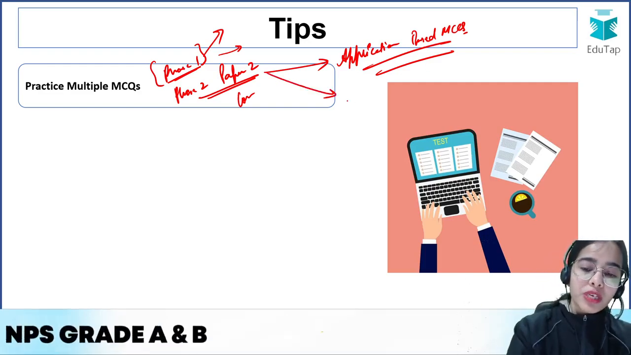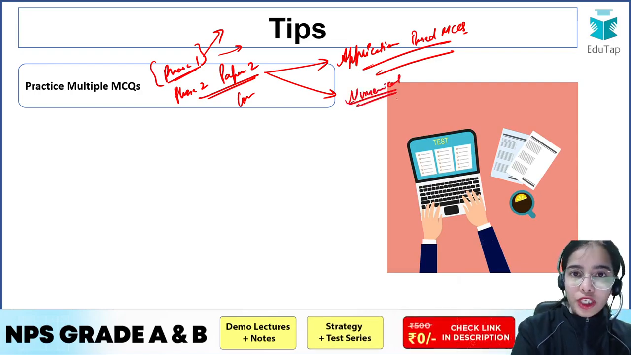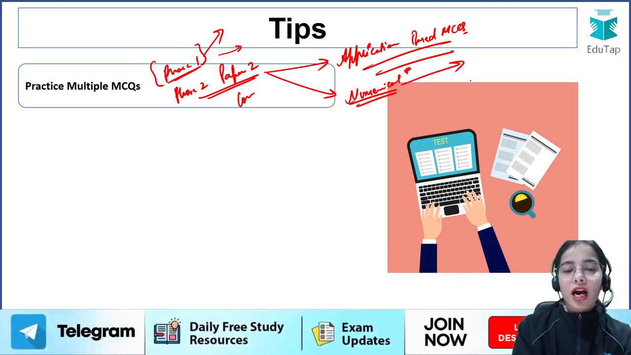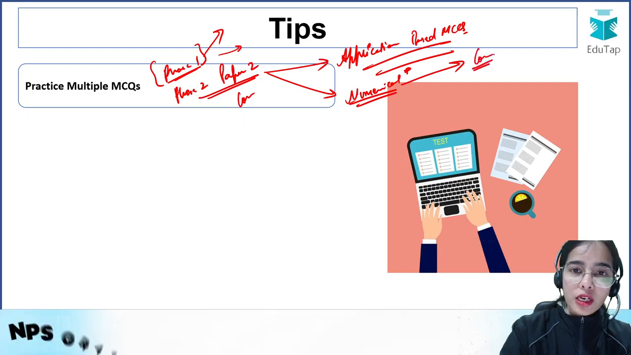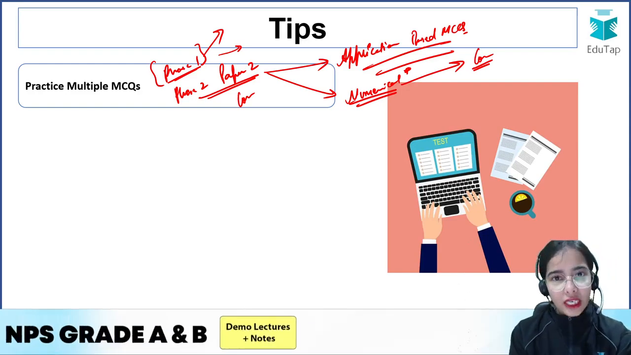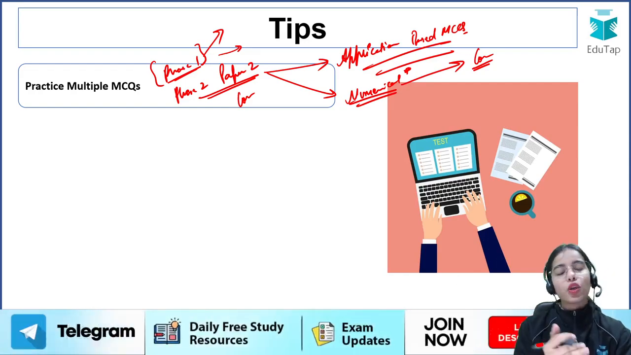Not only application based questions, but numericals can also come in the examination. So do practice the numericals, and mostly the numericals are based on your conceptual understanding. So do practice a lot of MCQs, which will help you understand what kind of questions can come in the examination, as well as which questions you can do easily, where you can use the elimination method and logical reasoning. Okay, so this is the idea.